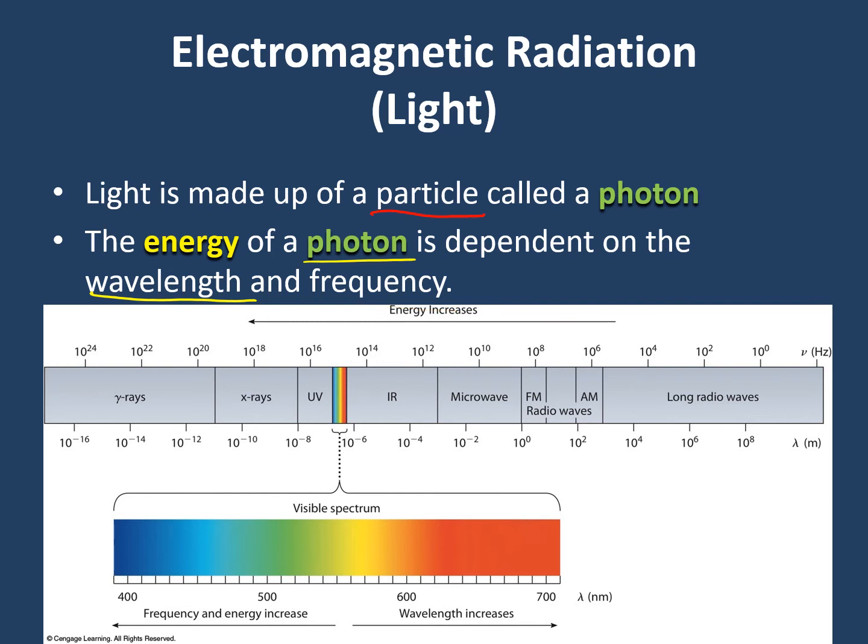Now, if you look at my little spectrum here at the bottom, as energy increases going this direction, what is happening to our frequency and our wavelength? So frequencies here, wavelengths here. As you can see here in the radio waves section, we have really large wavelengths. But up here in our radio waves area, we have really low frequencies.